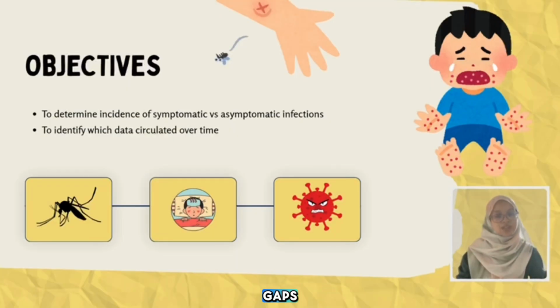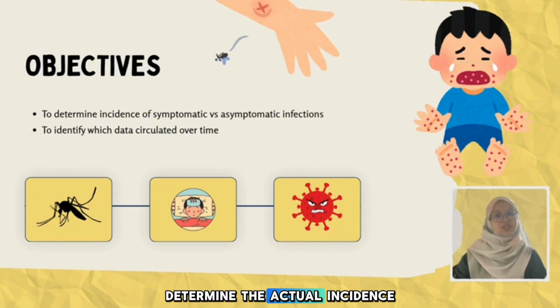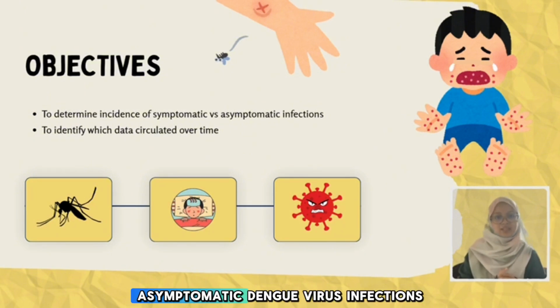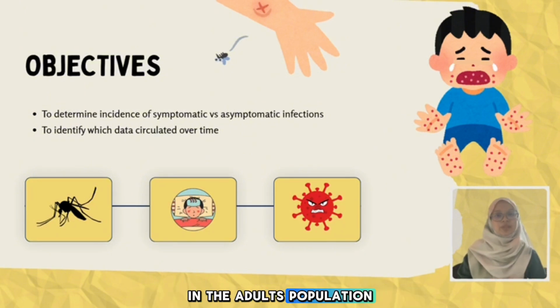To address these gaps, the study focused on 2 primary objectives. First, we aim to determine the actual incidence of symptomatic versus asymptomatic dengue virus infections in the adult population. Second, we sought to identify which specific dengue serotypes are circulating over time and how they correlate with clinical severity.